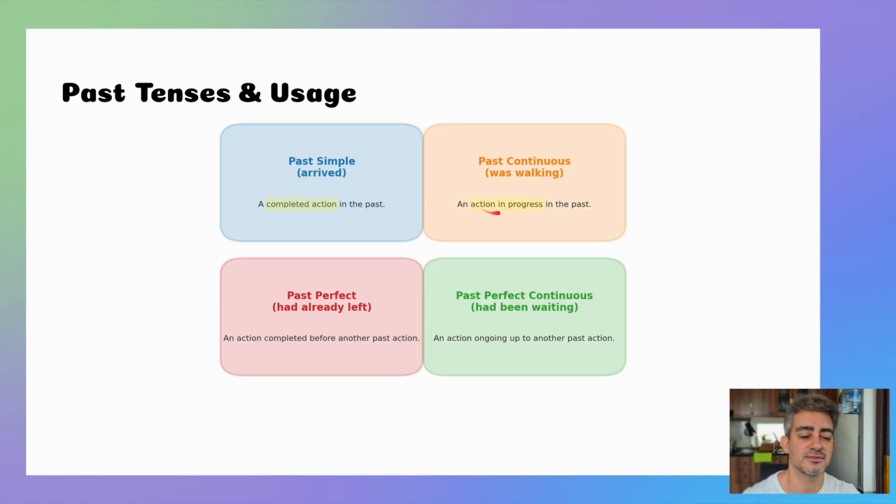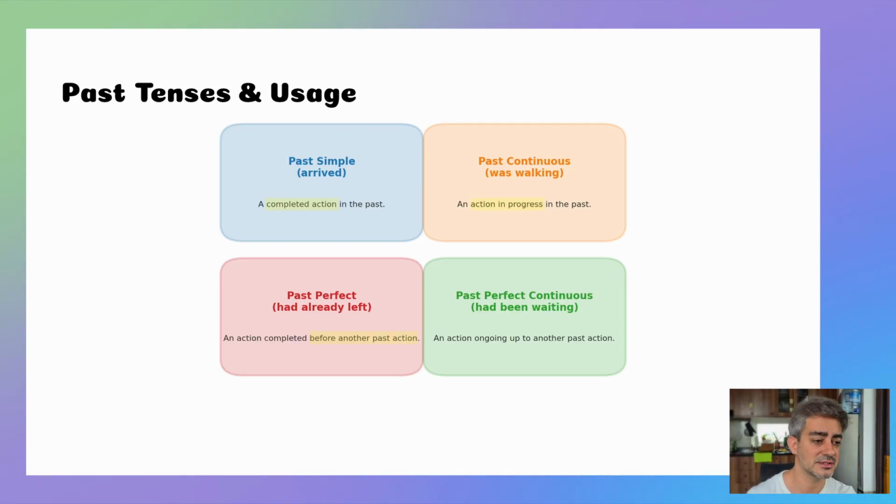Past continuous is for actions in progress in the past. So this is like present continuous, something that's happening now, but this is past continuous, which was happening in the past. Past perfect, we use this before another past action. So when we have one past action and we want to say something that happened before that past action, we would use past perfect for the thing that happened before that.